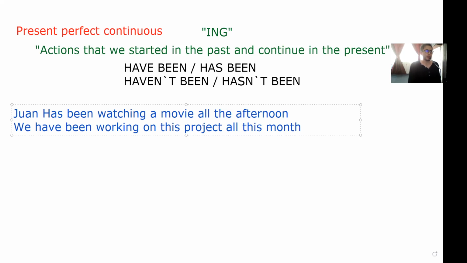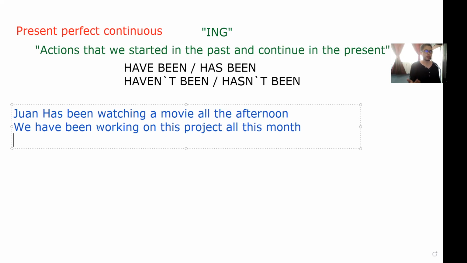So in this case, we can notice that we started a project in the past, but we haven't finished yet. So we are still working on that project. Then to express this, we can use the present perfect continuous. We have been working on this project all this month, which means that we started to work on this project, but we haven't finished it yet, which is an excellent example. Let's make the last example in affirmative form in order to continue with the negative form.